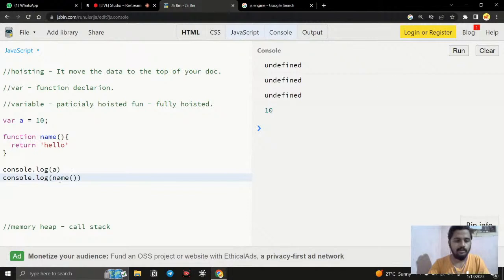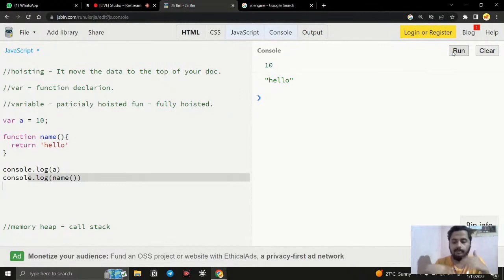Invocation, what is going to happen? The A has 10 and the function has the return keyword with hello, right? So when the console.log executes, it is going to give me 10, and once it is done, it will be removed from the call stack and it is going to execute name, right? So this is what we are expecting, and this is what we are seeing.